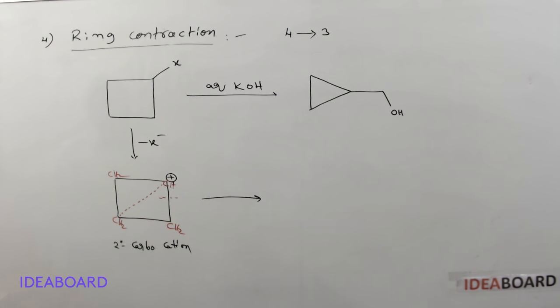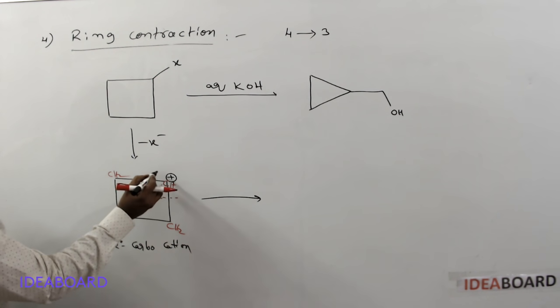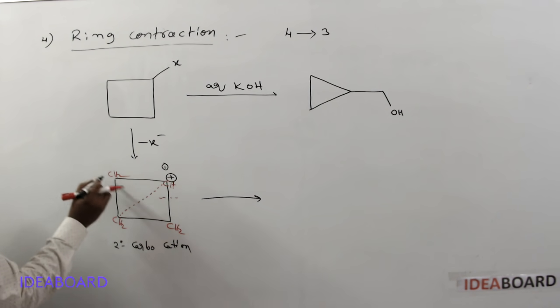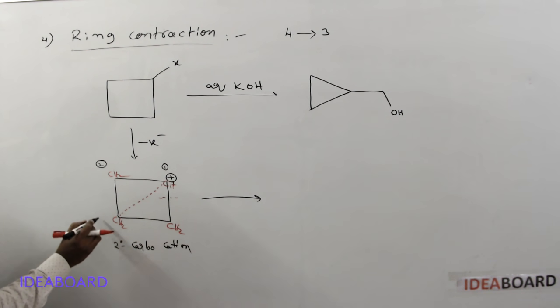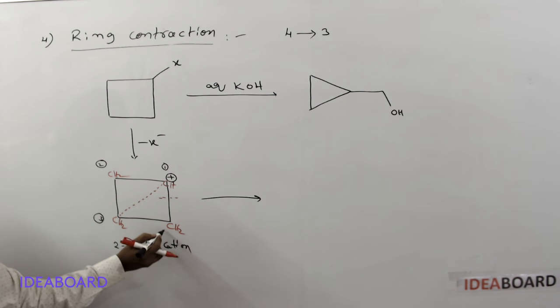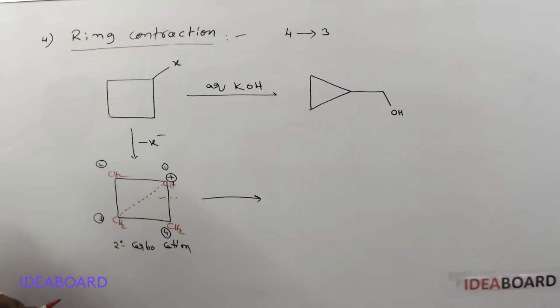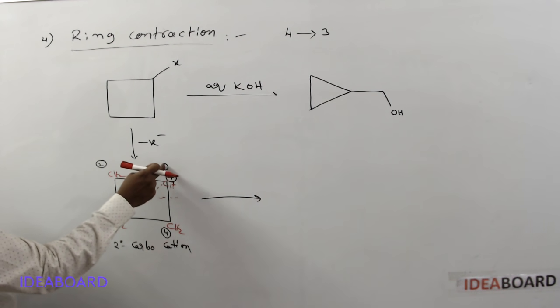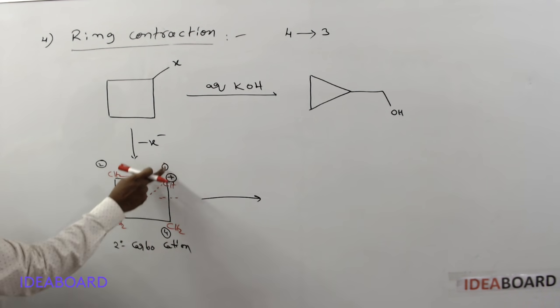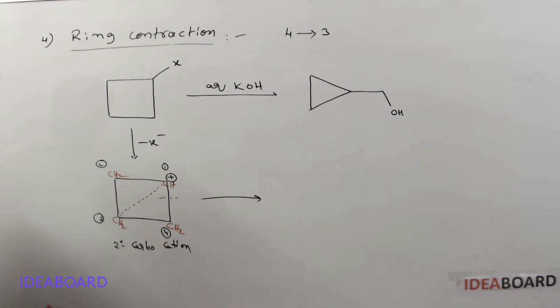The old bond dissociates and a new bond forms between these two. I will give the numbering also: this is 1, this is 2, this is 3 and this is 4. So a new bond forms between 1 and 3, and the bond between 1 and 4 dissociates.